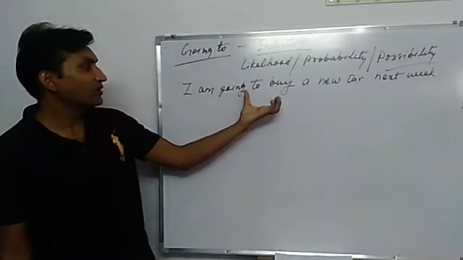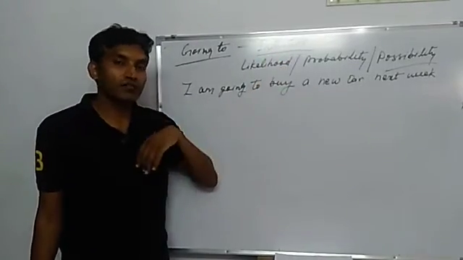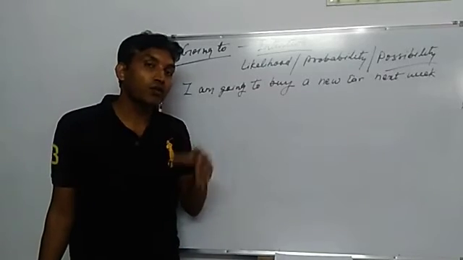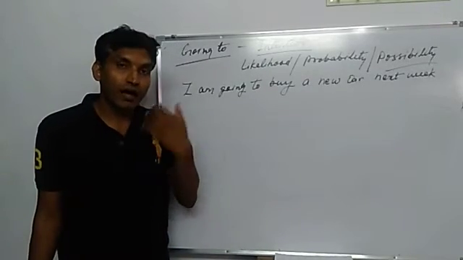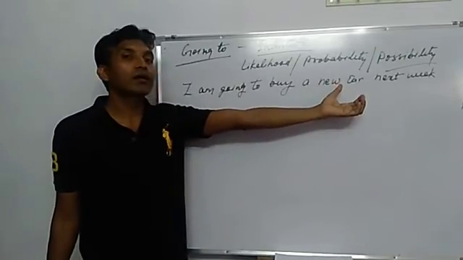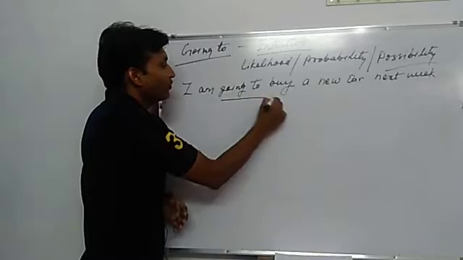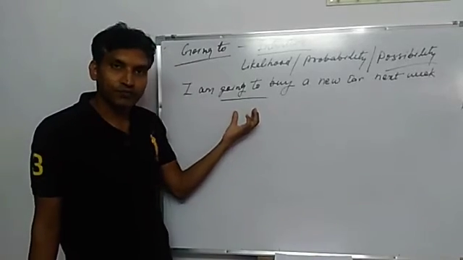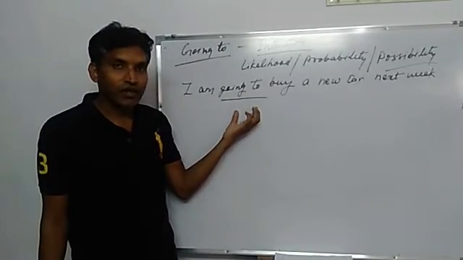This sentence is showing my intention: I intend to buy a new car next week. So here we are using present continuous with going to. Is it clear?